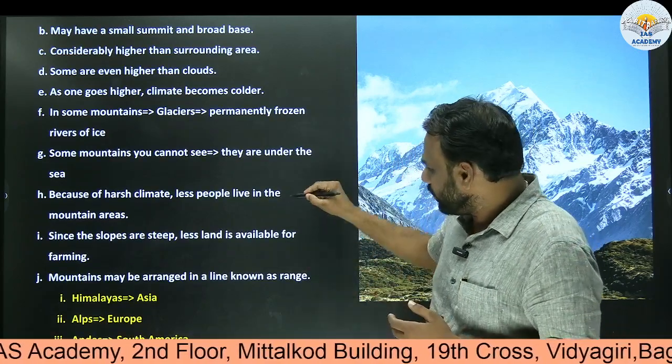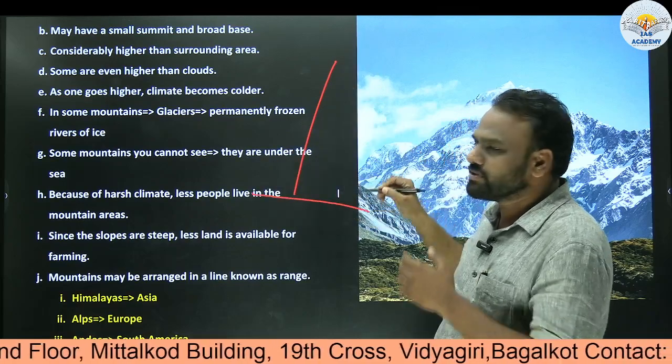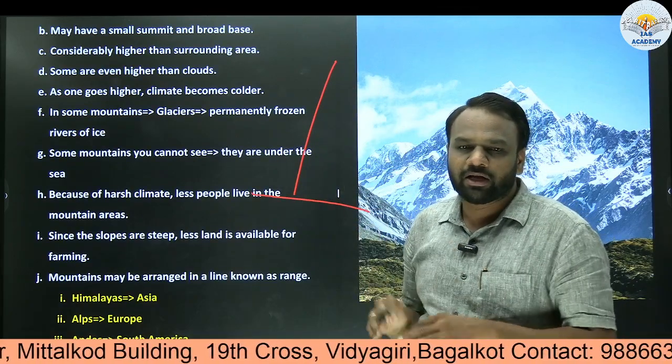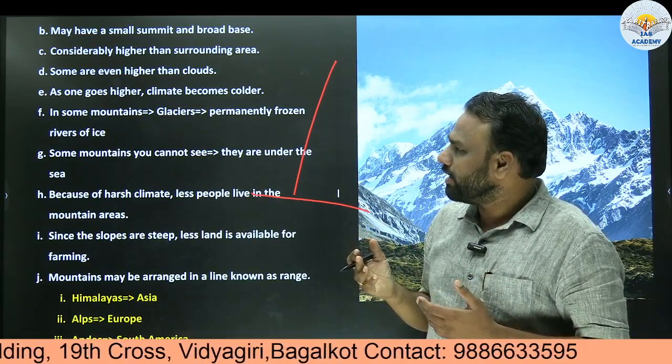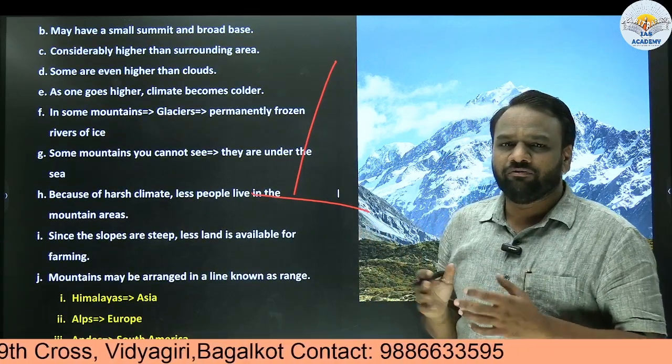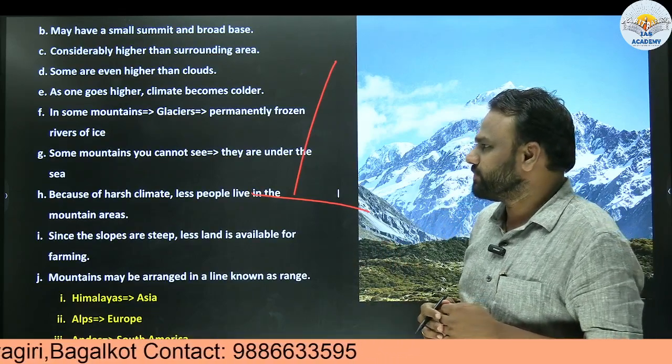As we move to higher altitudes, climate becomes cooler or temperature comes down. That is why in summer season we look for a destination where we have less temperature. So generally we prefer mountain places, hill stations.